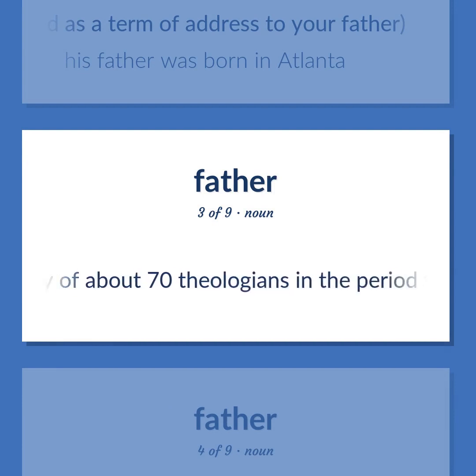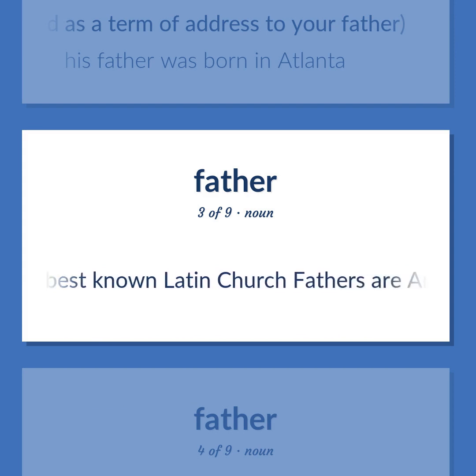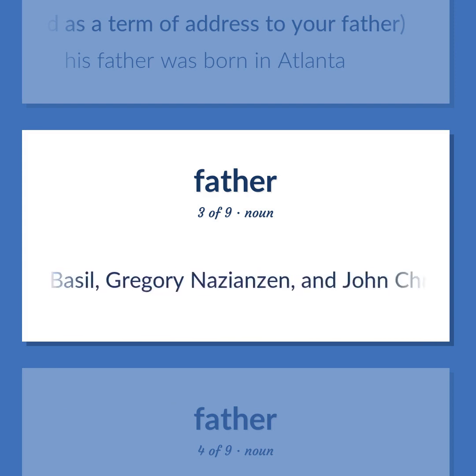Christianity. Any of about 70 theologians in the period from the 2nd to the 7th century whose writing established and confirmed official church doctrine. In the Roman Catholic Church, some were later declared saints and became doctor of the Church. The best-known Latin Church fathers are Ambrose, Augustine, Gregory the Great, and Jerome. Those who wrote in Greek include Athanasius, Basil, Gregory Nazianzen, and John Chrysostom.